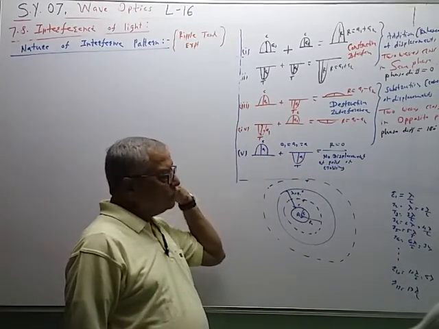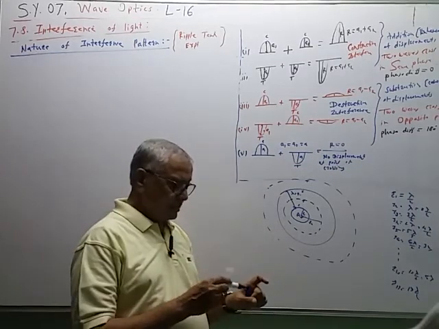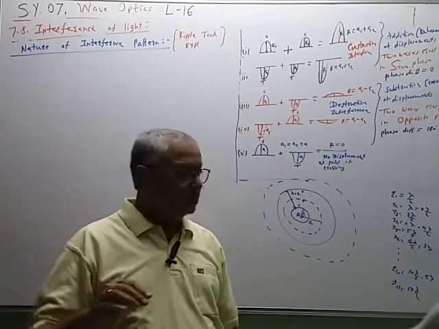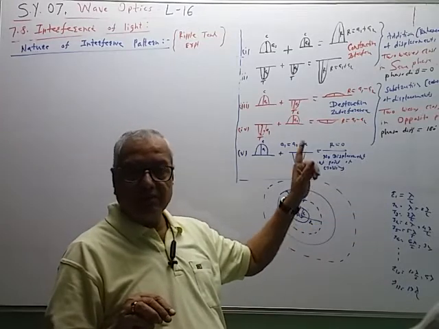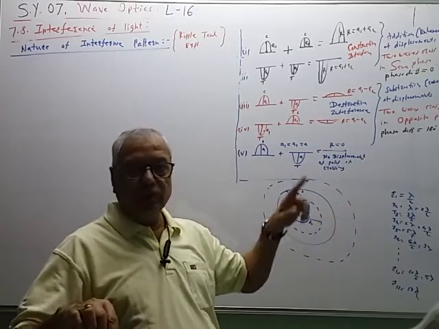So in this way we can draw the circles. They have the same lambda, they have the same frequency, like this.